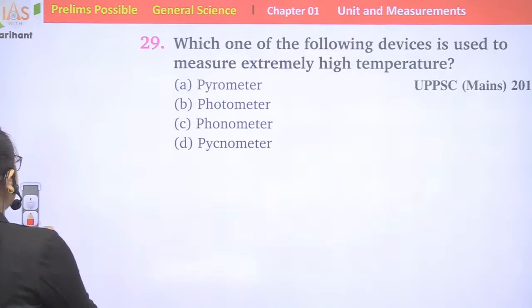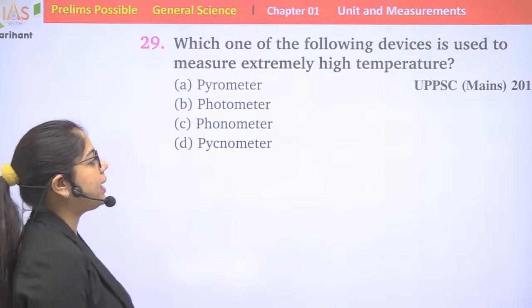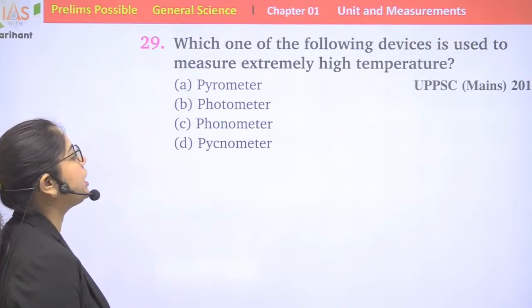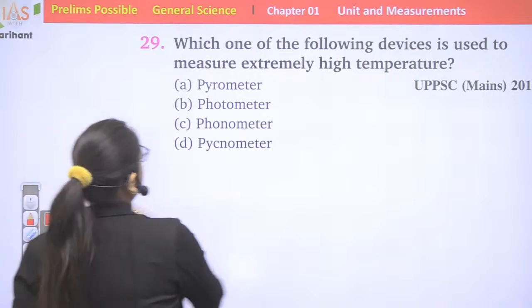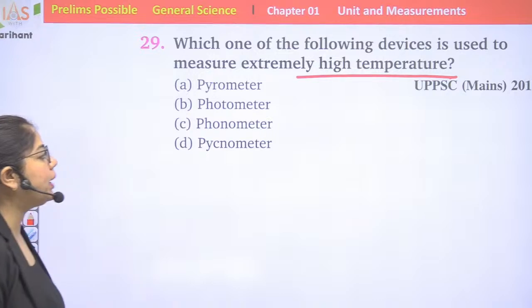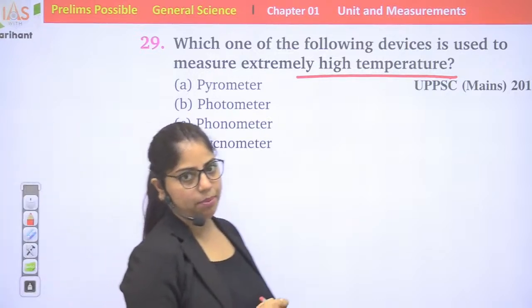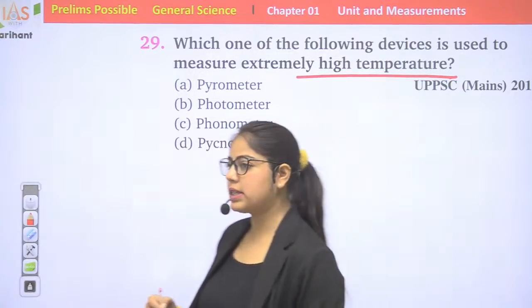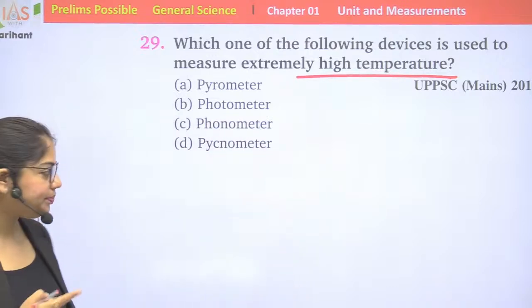Coming to the next question. Which one of the following devices is used to measure extremely high temperature? Option A, pyrometer; photometer; phonometer; pycnometer. So we are going to answer every option one by one.